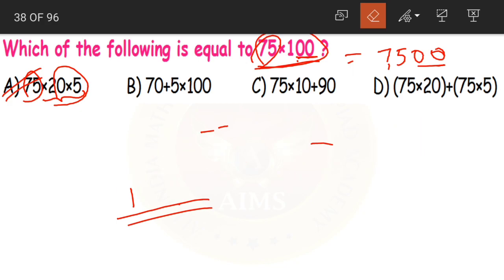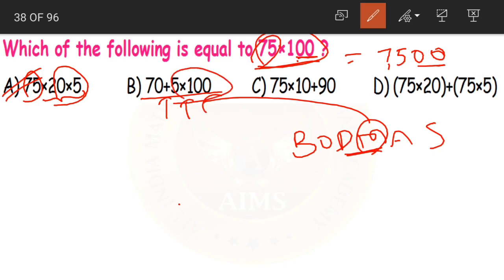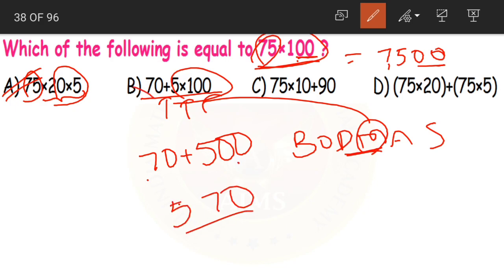Now if you want, you can check why options B and C are not the correct answers. Now here we have plus and multiplication. Yes children, according to the BODMAS rule, multiplication should be done first. So we'll multiply 5 into 100, which becomes 500. So this becomes 70 plus 500, that will be nothing but 570. So this is the wrong answer.